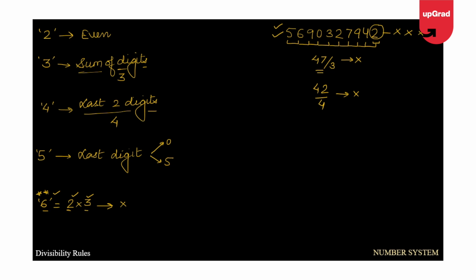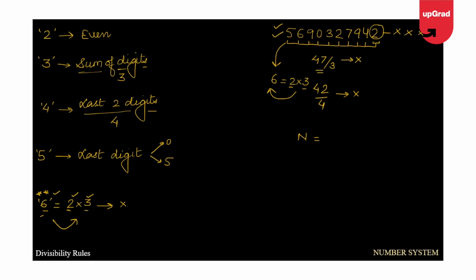So what we have to do? If the number is divisible by the prime factors of a number, then the number is divisible by the number itself. It is true vice versa as well. Let me tell you what that means. Suppose this number is divisible by 6, then it will also be divisible by 2 and 3 both. And as I said, if a number is divisible by 2 and 3, it will be divisible by 6 as well. And this is not only valid for 6, but for all numbers.